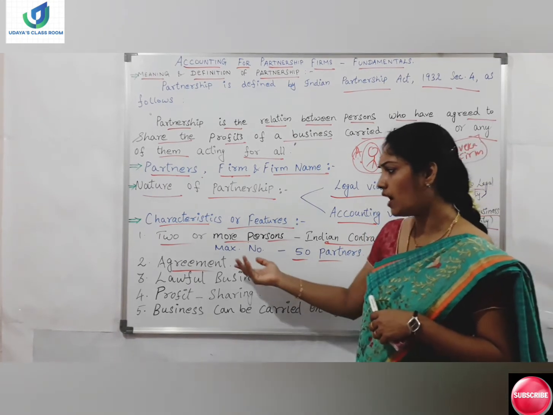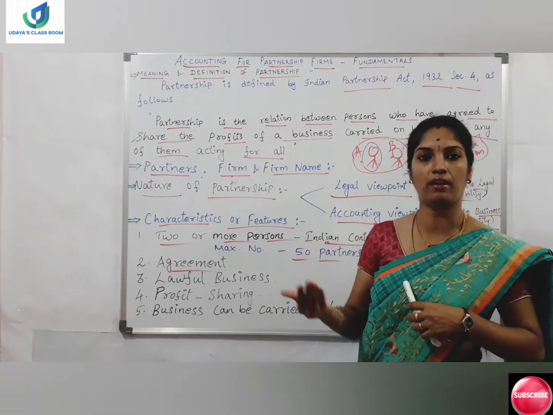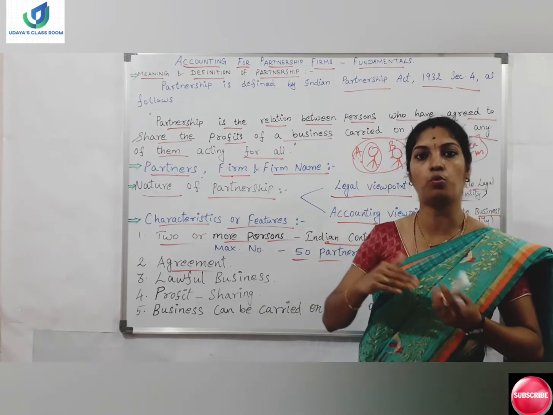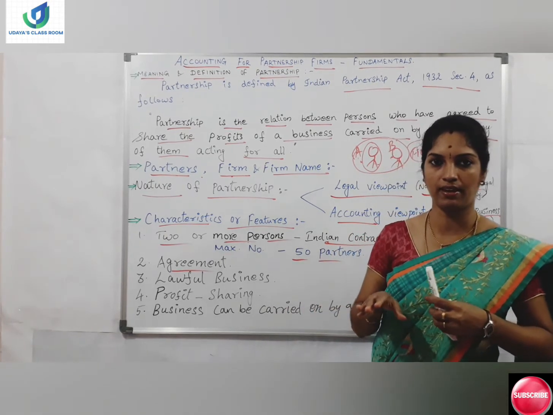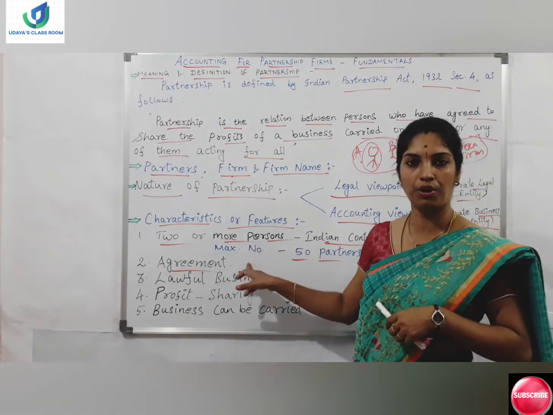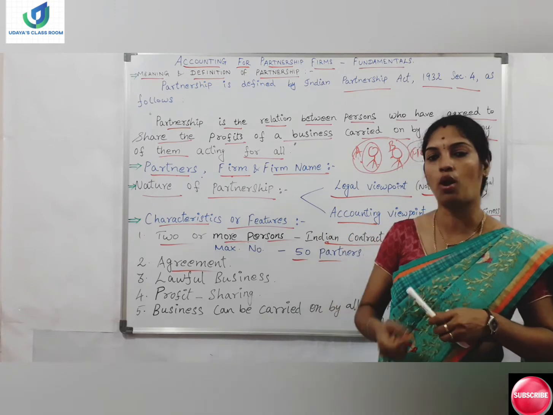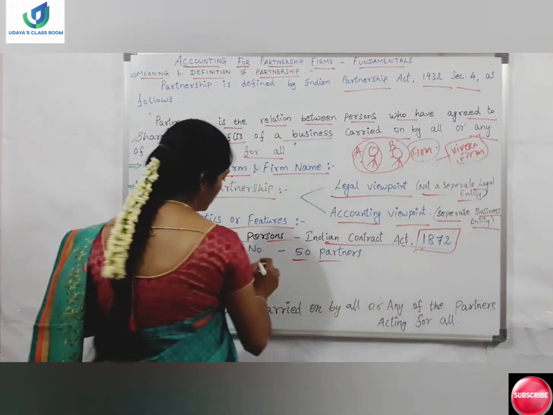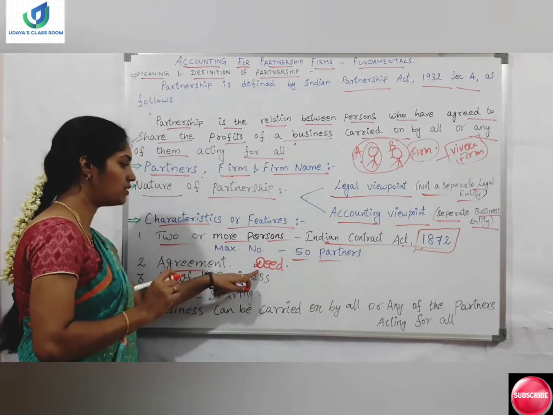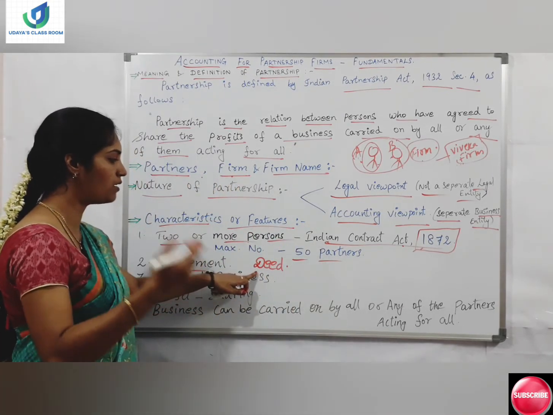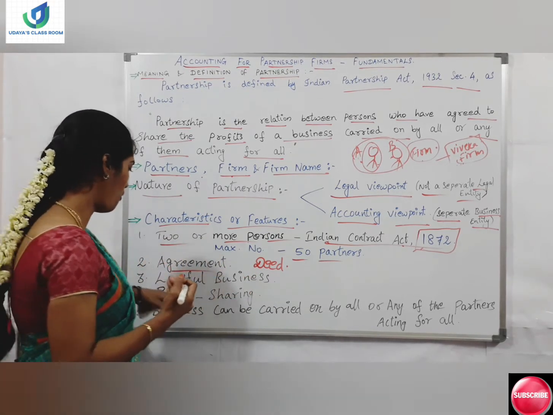Mutually they will have an understanding about their profit sharing ratio, who all the partners are, and how they are going to share their profits. Everything will be in the agreement. Once they enter into the agreement, the written document will be called an agreement deed. So a written agreement becomes a deed when they enter into a contract of agreement.